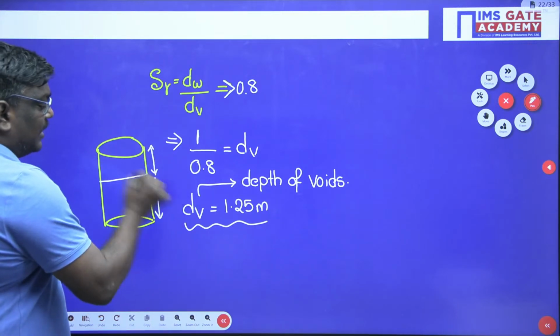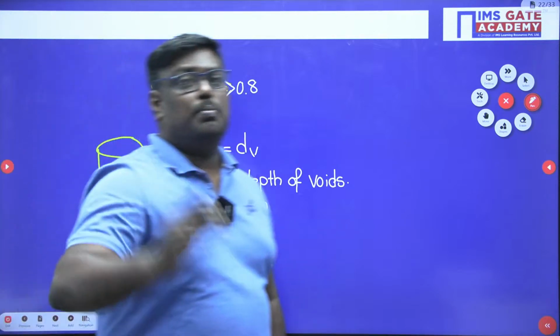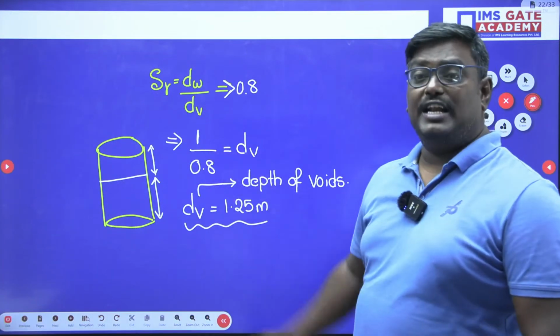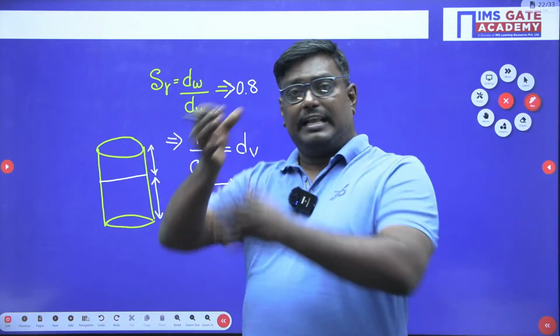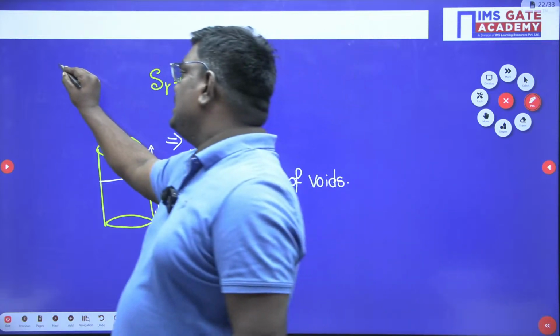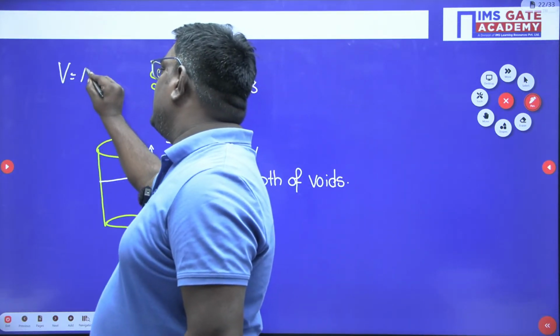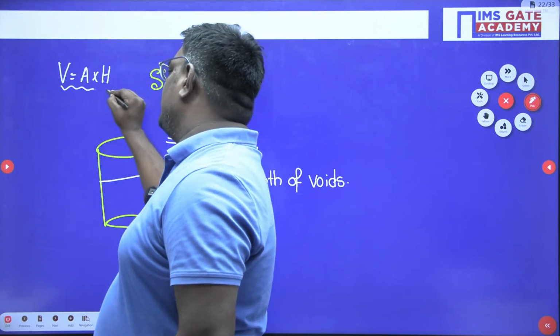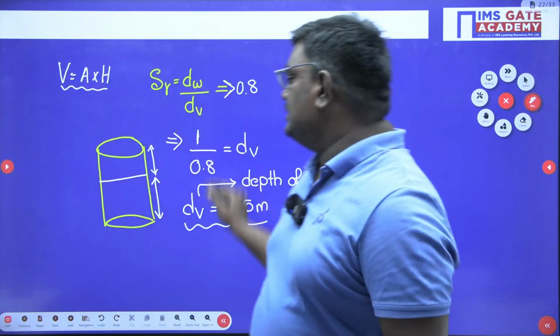The cross section will be the same, right? You might think why sir is explaining in terms of depth. Volume is always written as area into height. Using this concept, I assumed area is the same. That is the reason I got it like this.